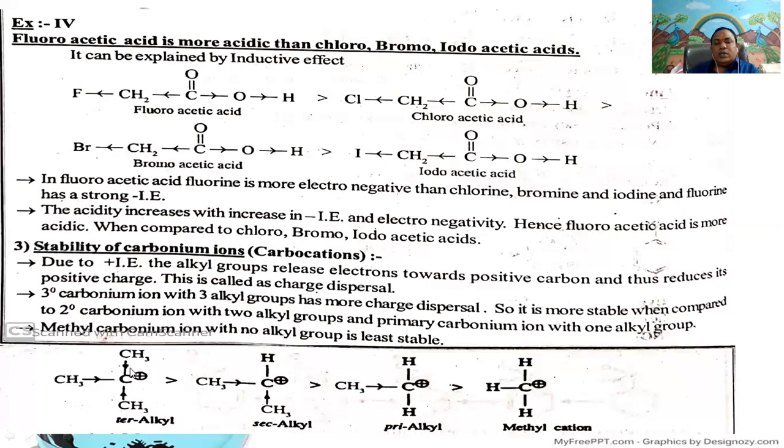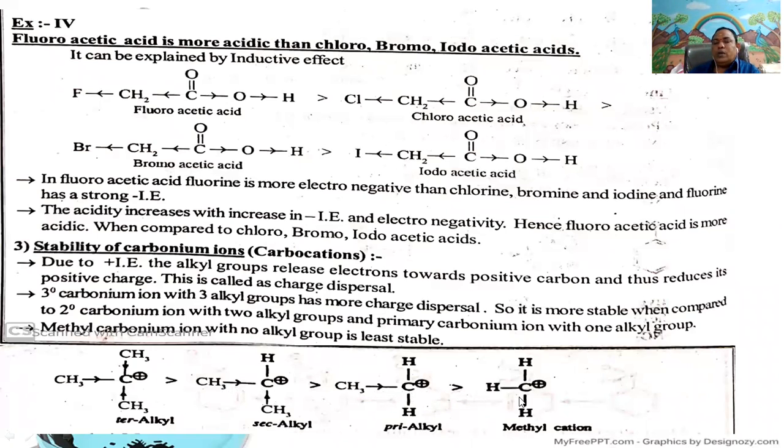Simultaneously, no bond resonance, or hyperconjugation, can affect the stability of the carbonium ion. Here, in the tertiary carbonium ion, there are three methyl groups containing 9 hydrogen atoms. It can form 9 no bond resonance structures, so it is more stable. But in the isopropyl carbonium ion, due to the presence of 6 hydrogen atoms, it can form 6 no bond resonance structures. Then it is more stable than the ethyl carbonium ion having 3 hydrogen atoms, which can form 3 no bond resonance structures.